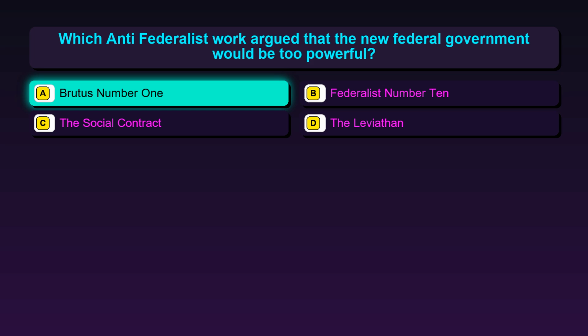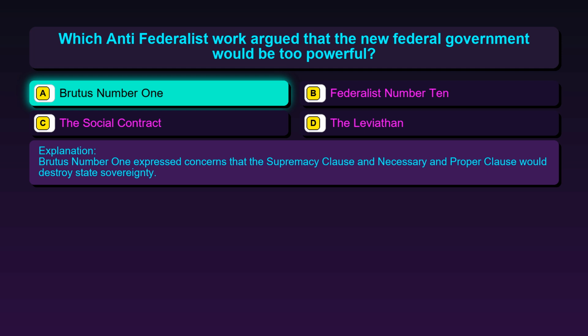The correct answer is option A, Brutus No. 1. Brutus No. 1 expressed concerns that the Supremacy Clause and Necessary and Proper Clause would destroy state sovereignty.